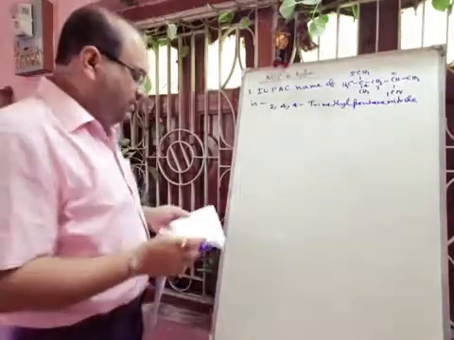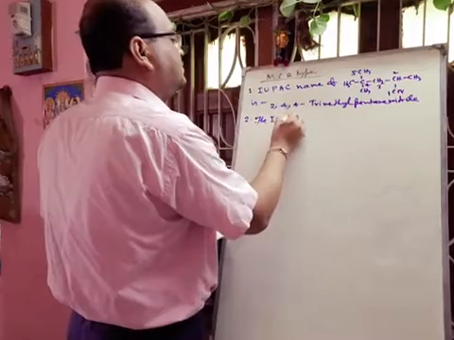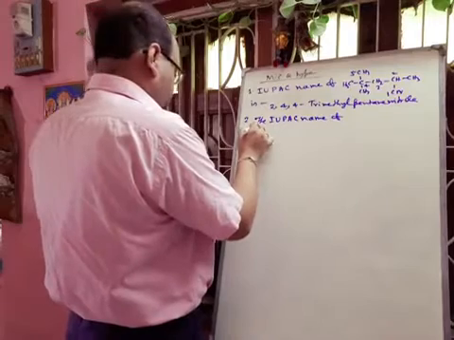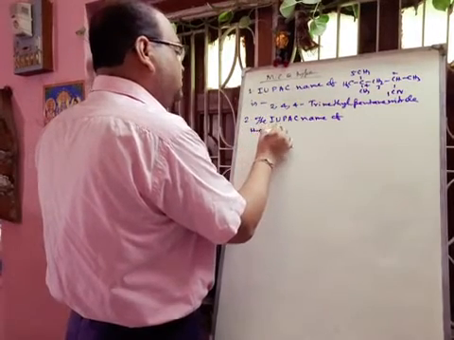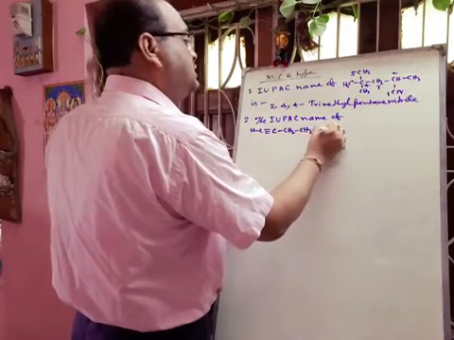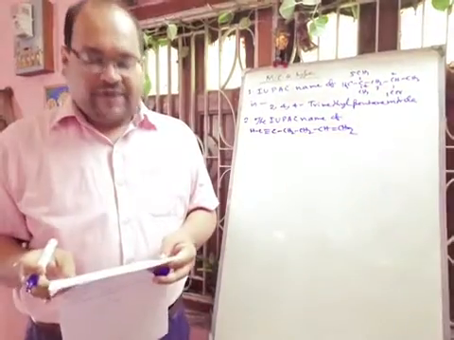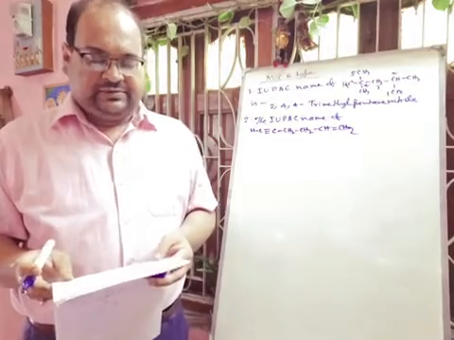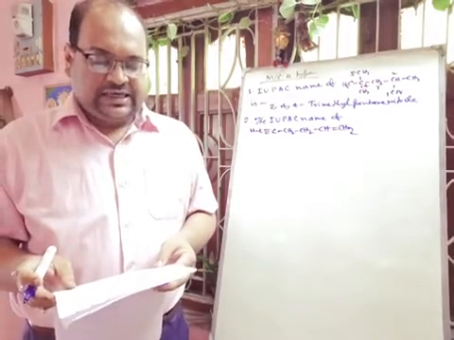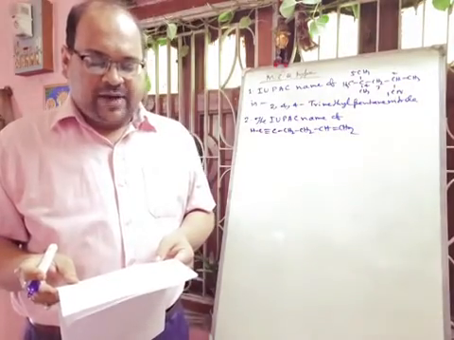Next question, given another IUPAC name: HC triple bond C CH2 CH2 CH double bond CH2. Okay, options are given: 1,5-hexene, 1,5-hexyne, 1-hexene, option C is 1-hexene 5-yne, and option D is 1-hexene 5-yne.